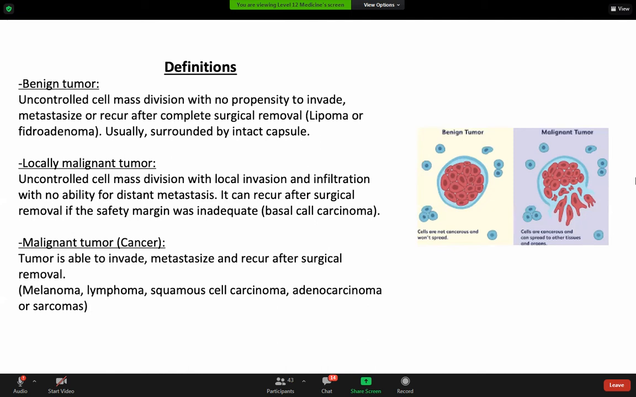Benign tumor, uncontrolled cell mass division with no propensity to invade, metastasize, or recur, whereas the locally malignant tumor, uncontrolled cell mass division with local invasion and infiltration with no ability for distance metastasis. This is the difference between it and cancer. Malignant tumor is able to invade, metastasize, and recur after surgical removal.